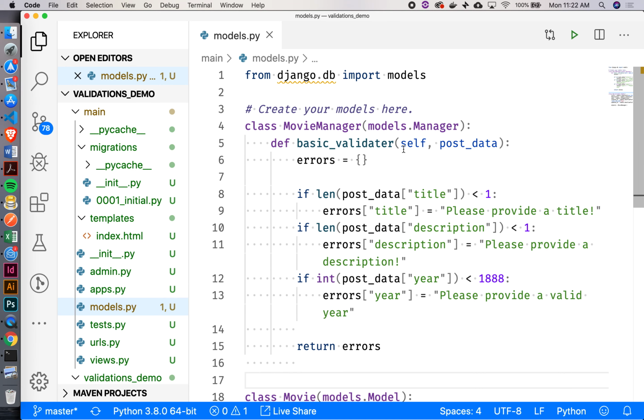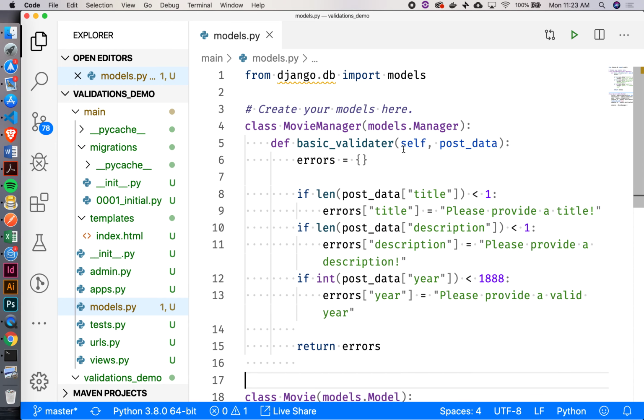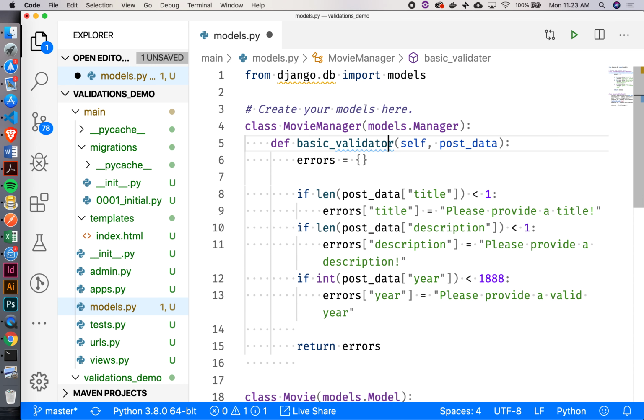Any questions about this before we go on with the validations part? Why do you want to return the error dictionary where the error dictionary is empty? Because when we call this function, we want whatever code is calling it to get back that errors dictionary so that it knows, were there any errors? Otherwise, the code that's calling this function won't know what was the result of the validation.